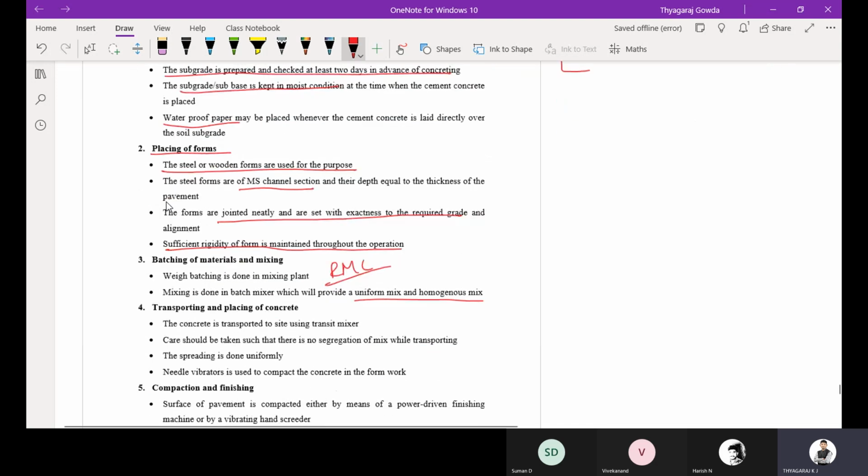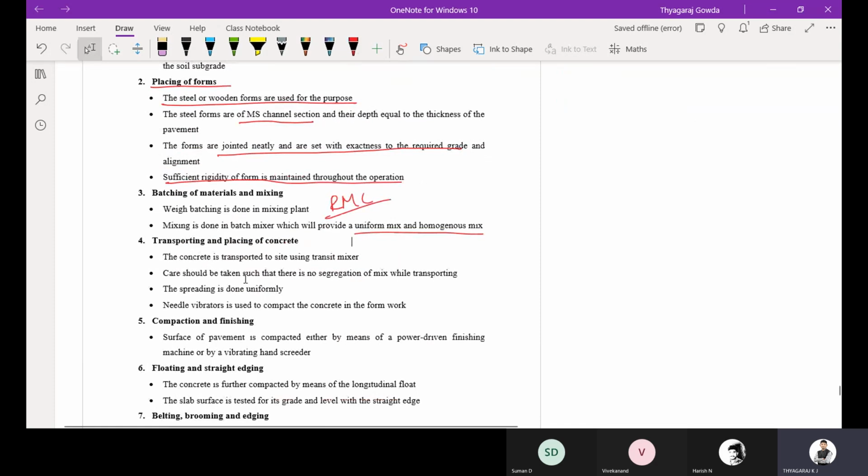Then transportation and placing of concrete. We are going to transport the concrete from the RMC plant with the help of the transit mixer. Care should be taken that there is no segregation of the mix while transporting. So we should be very careful that the concrete does not get segregated. If we are bringing the concrete in a transit mixer, we can easily avoid segregation. Then spreading is done uniformly. You are going to take the concrete from the transit mixer and spread it.